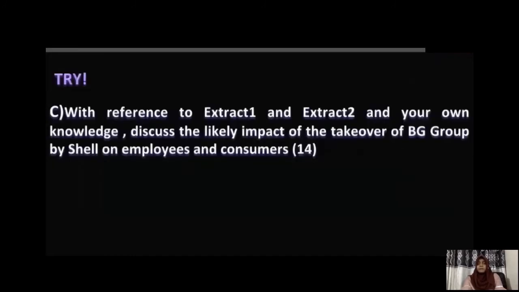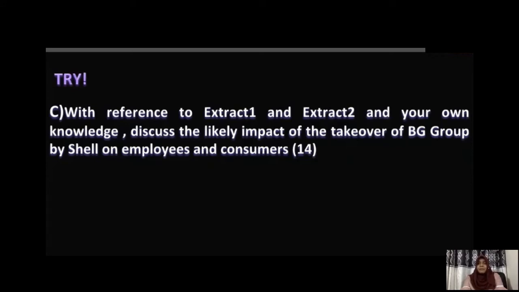Now let's look at question C. This is actually a question that I want you to try, but before I give it to you, I will be briefly explaining how to develop your answer. Here in this question C, it says, with reference to extract 1 and extract 2 and your own knowledge, discuss the likely impact of the takeover of BG Group by Shell on employees and consumers. Previously, we have discussed the impact on the company, or the business. Now we are going to discuss what will be the impact on employees as well as consumers. Here the question is talking about possible impact.